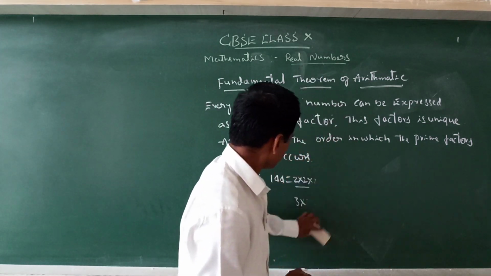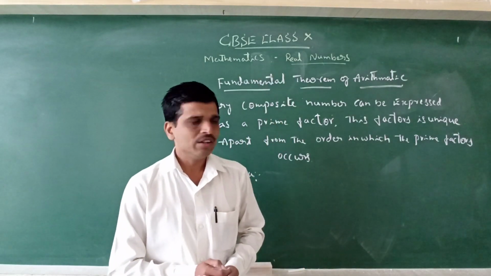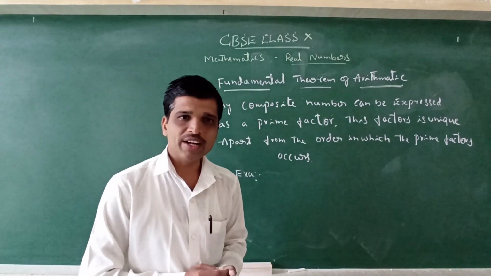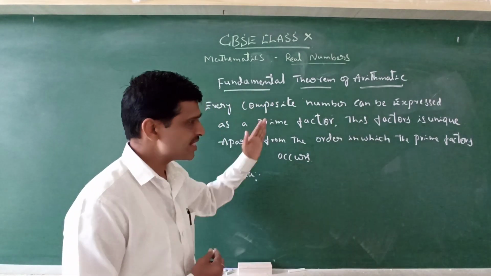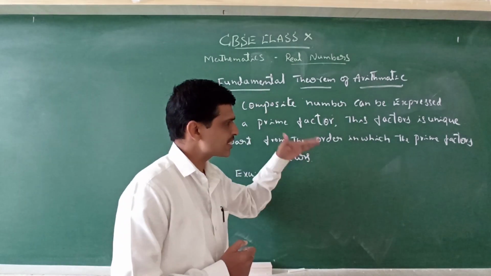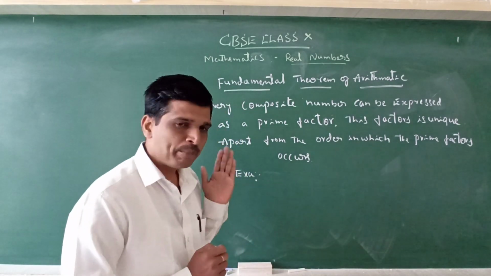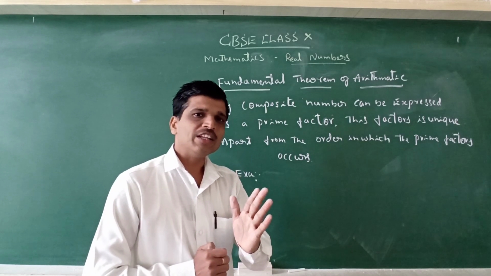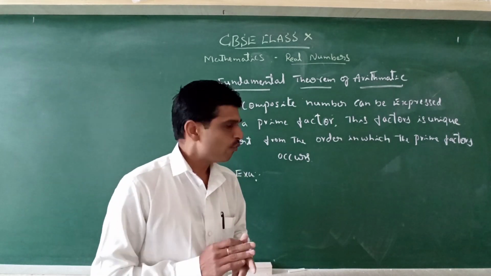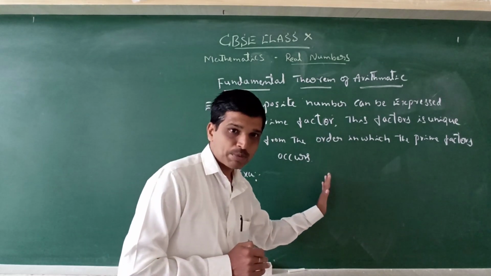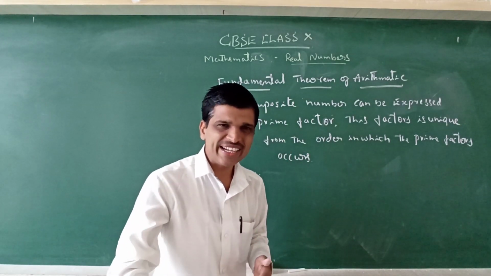Next, from this, many examples can be solved to find the HCF or LCM of the given numbers, for which we can use this method. It has more meanings and applications also. A number can be expressed in the form of primes, and apart from their order, we can write the expression in ascending order.